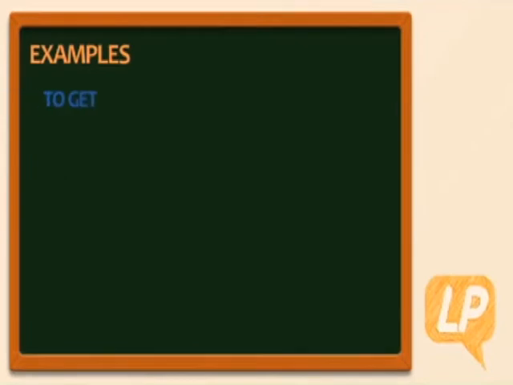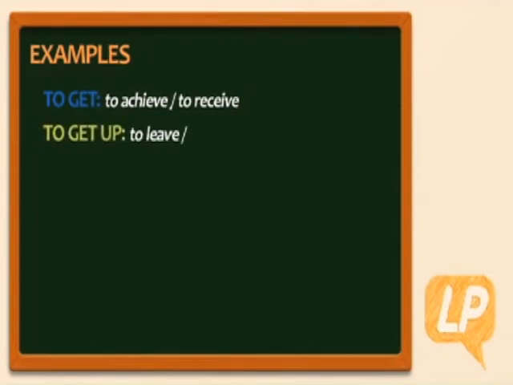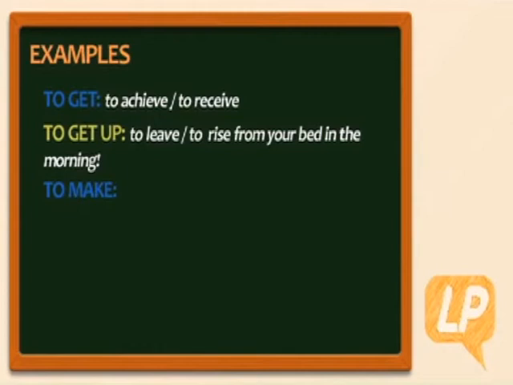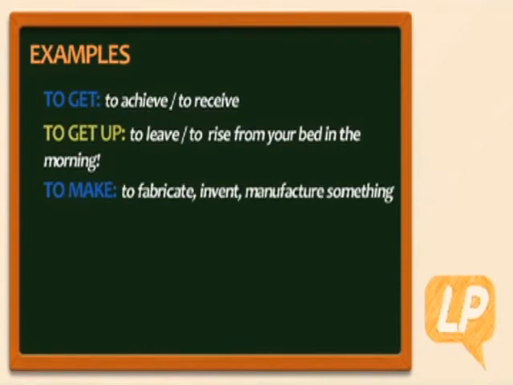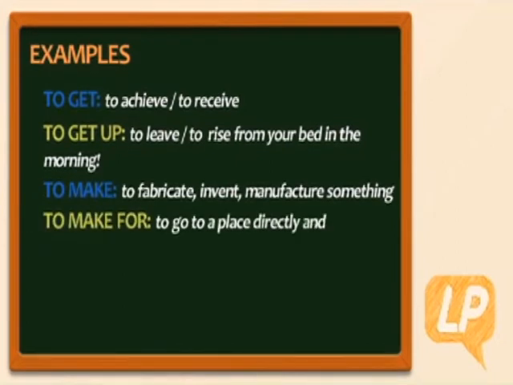For example, to get means to achieve or to receive something. To get up means to rise from your bed in the morning. I got up at 6 o'clock. To make means to fabricate, invent, manufacture something. To make for means to go to a place directly and without hesitation. After breakfast, they made for the country.